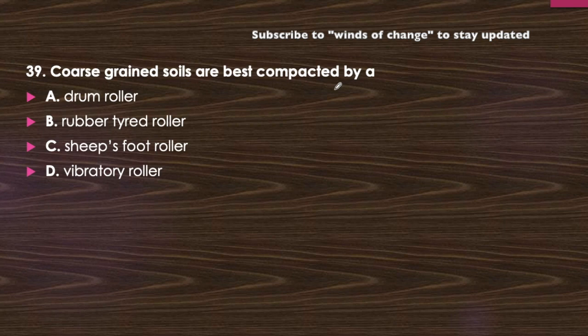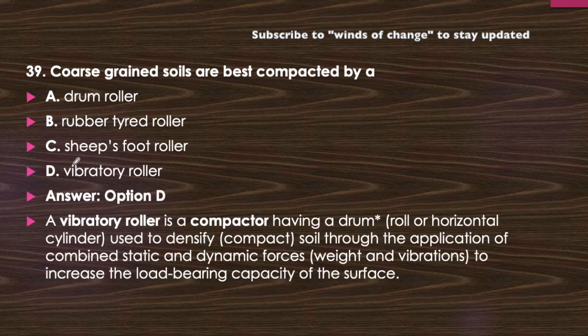If you want to place smaller particles in the space between the coarse grains and you apply pressure, they cannot enter the void. It can only be obtained by vibration. So only the vibratory roller will be the answer here, the best compaction way. By using the vibratory roller, the coarse grained soil will be compacted.